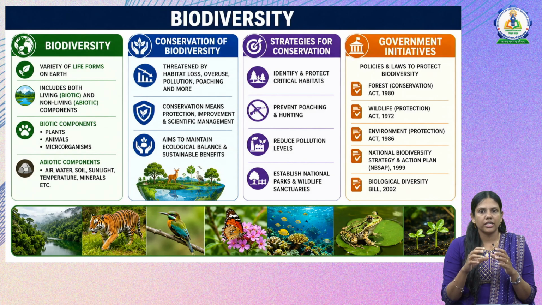First, we have to identify and protect the critical habitats, that is, those on the verge of destruction, and we have to prevent poaching and hunting of animals in the forests, and we have to reduce pollution levels, and we should also establish national parks and wildlife sanctuaries where we can conserve the biodiversity.